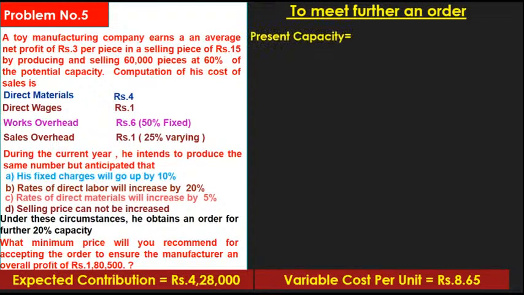Okay, now to meet a further order, the present capacity is 60%. At 60% he is producing 60,000 pieces.